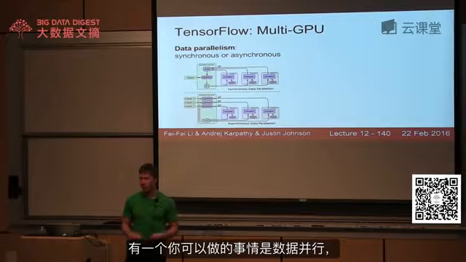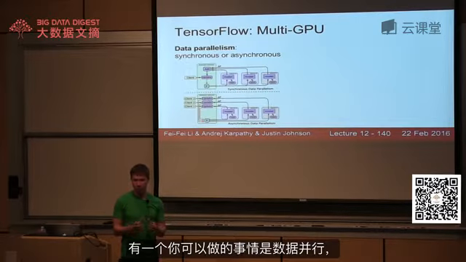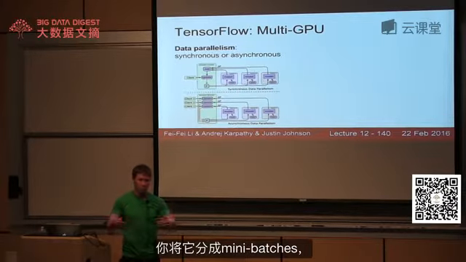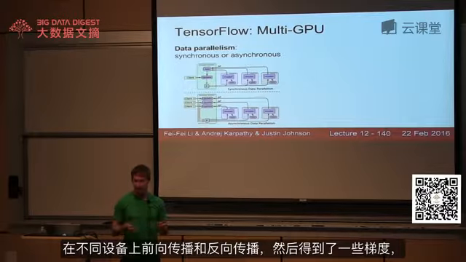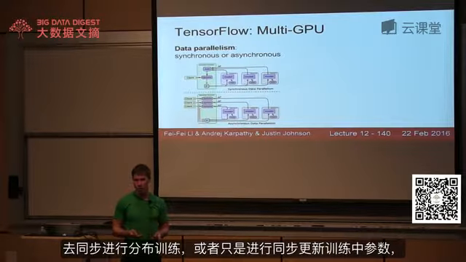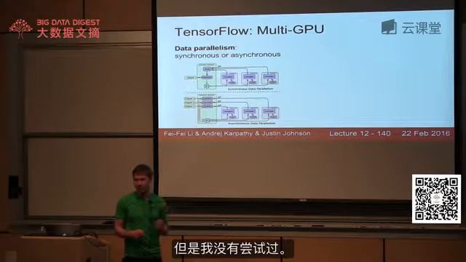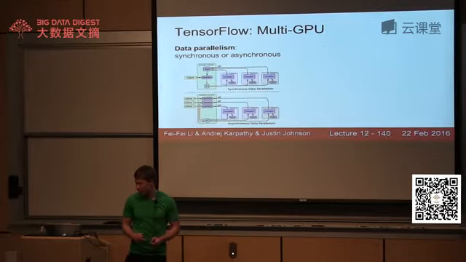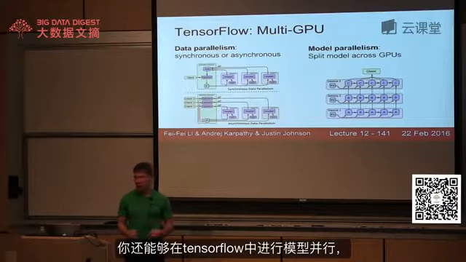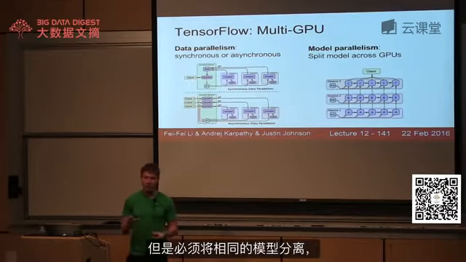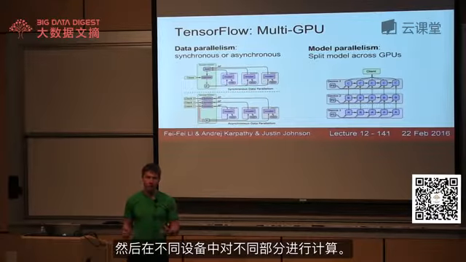So one thing that you can do is data parallelism, where you just split your mini batch across different devices and run each one forward and backward, and then either sum the gradients to do synchronous distributed training, or just make asynchronous updates to your parameters and do asynchronous training. The white paper claims that you can do both of these things in TensorFlow, but I didn't try it out. You can also do model parallelism in TensorFlow, which lets you split up the same model and compute different parts of the same model on different devices.